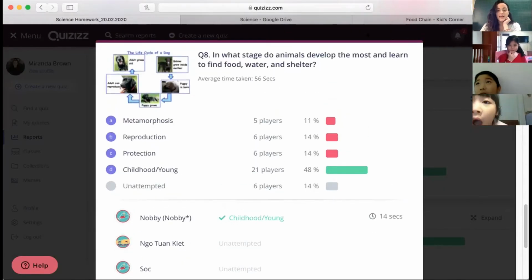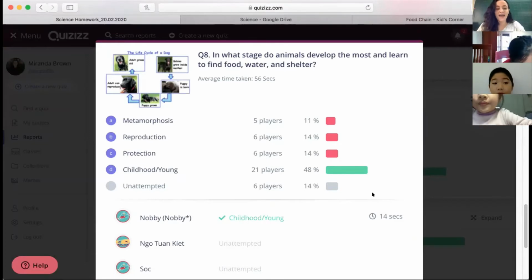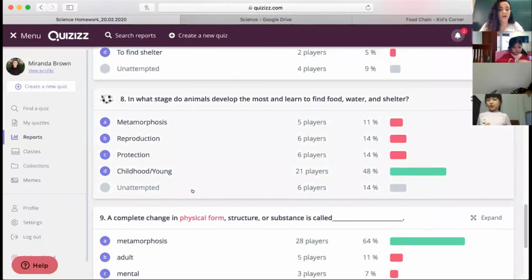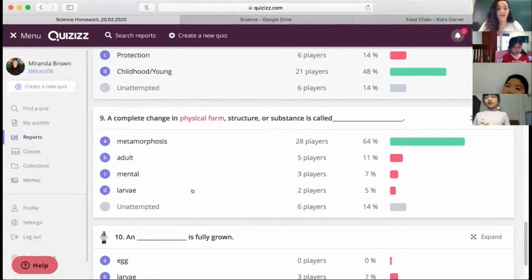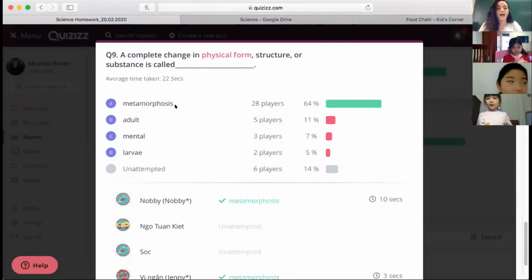This is the, everyone say it. Juvenile stage. This is when they are juveniles, before they become adults. Number 9, a complete change in physical form, structure, or substance is called, everyone say it together.